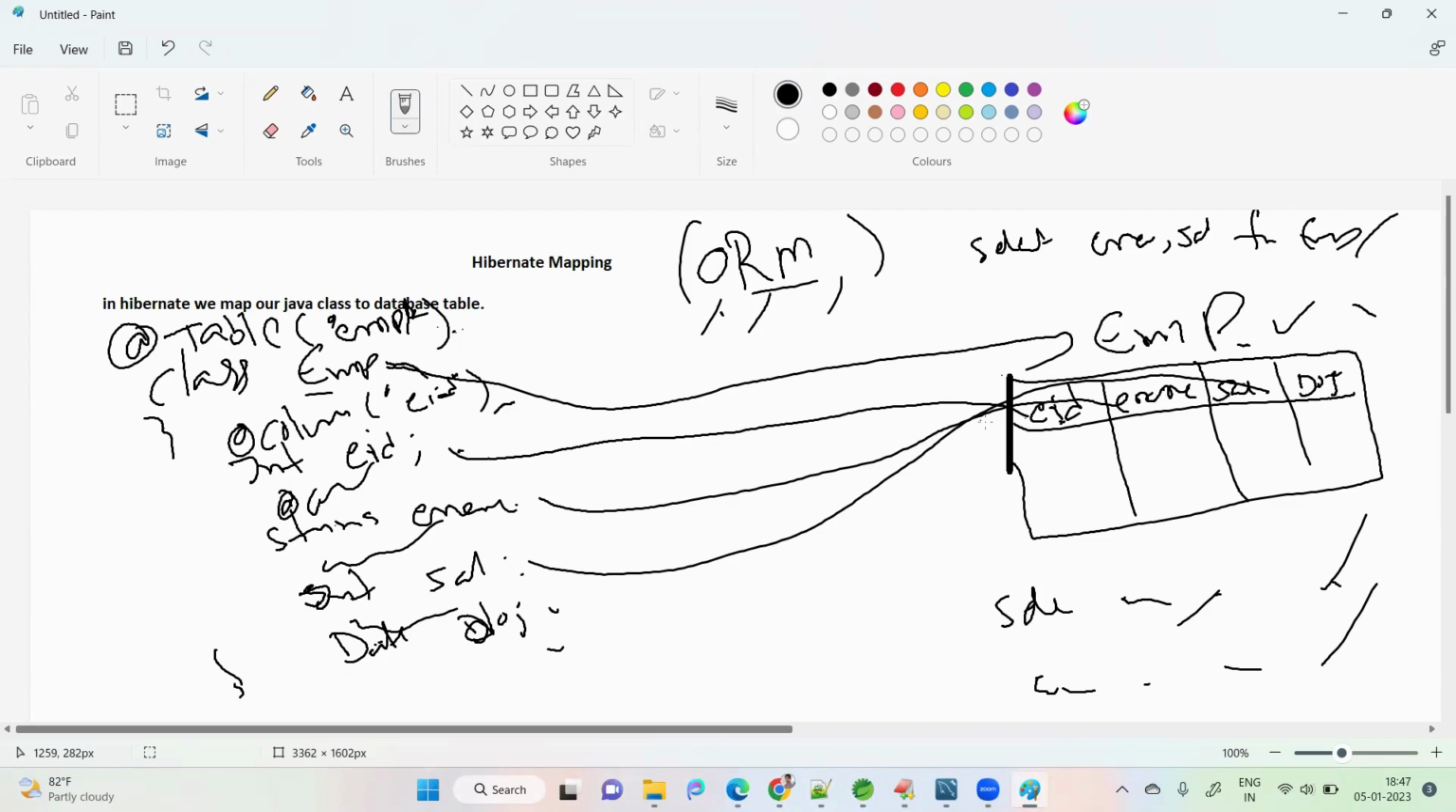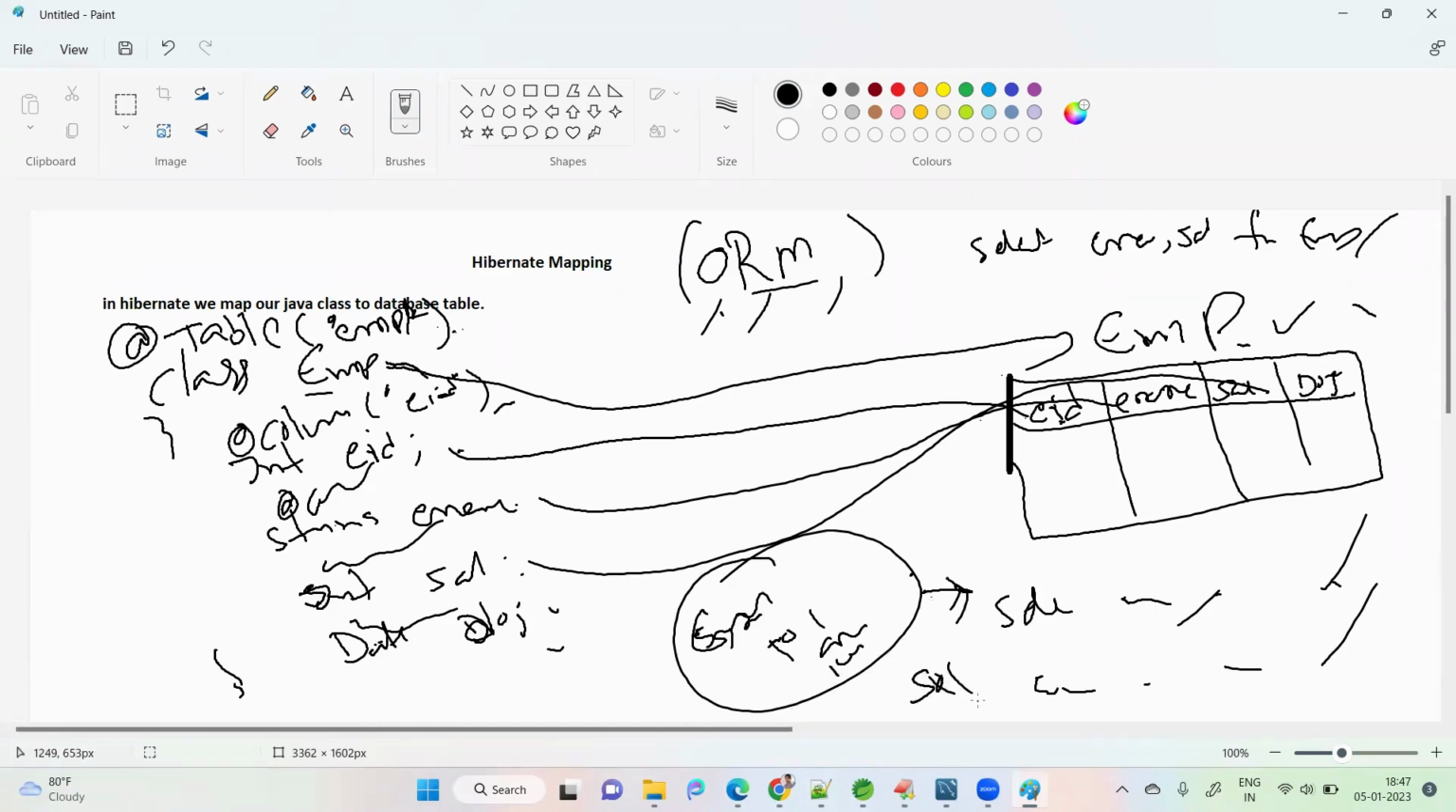ORM is completely object-based functionality. In JDBC, what do we do? We transfer values like employee ID, string name, employee name, integer. But in Hibernate we transfer the object directly. If you create an employee object and set the values, employee ID 101, name ABC, salary 10,000, and ask Hibernate to save this object, Hibernate will automatically convert the object into an SQL query internally, and that query will be executed in the database.